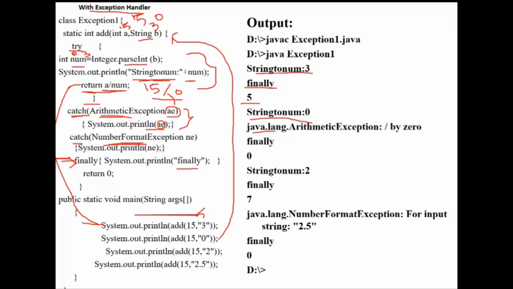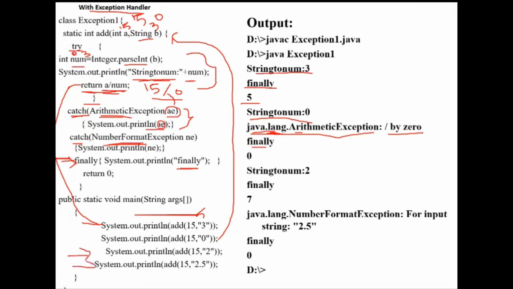As I told you, these arithmetic exceptions are all available in the lang package. The lang package is the default package, so you need not import it. Automatically it is imported. That's why it is showing java.lang.ArithmeticException. What type of arithmetic exception is this? This is divide by zero. And then the return statement executes, and then the finally block is executed, printing "finally". In the previous program, when the exception occurred, the remaining statements were not executed and the program terminated abnormally.